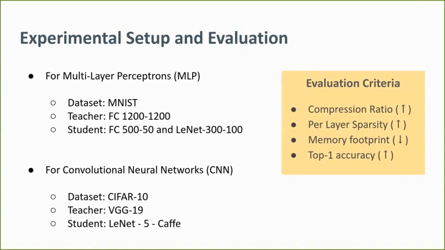We use 4 evaluation criteria to evaluate our work, which are compression ratio, which is defined as the ratio of the total number of weights and non-zero weights of the neural network; per layer sparsity, which is the percentage of zero weights in each layer of the network; memory footprint, which is the space occupied by the model in the memory; and finally, top 1 accuracy in class predictions.